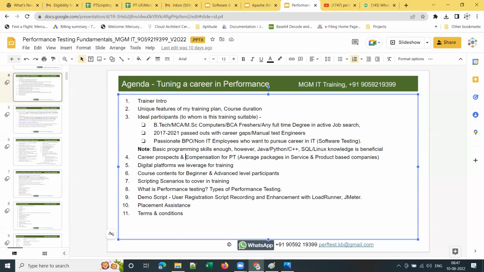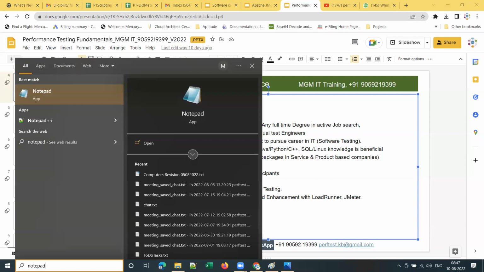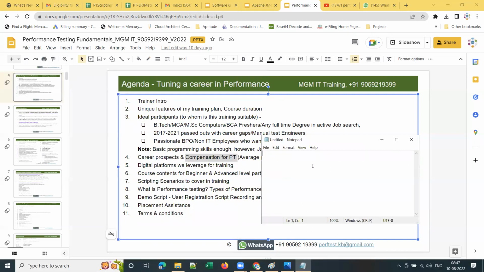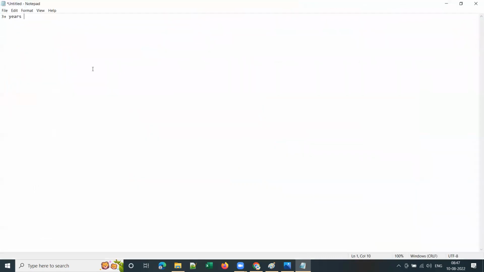And one more thing: previously, someone claiming 3 years of experience in performance testing, who took some training and was attending interviews with 3+ years of experience, used to get a package of 5 to 6 lakhs before COVID. However, after COVID, how it turned out is, for 3 years of experience, one of my students already got a 12.5 lakhs package, guys.